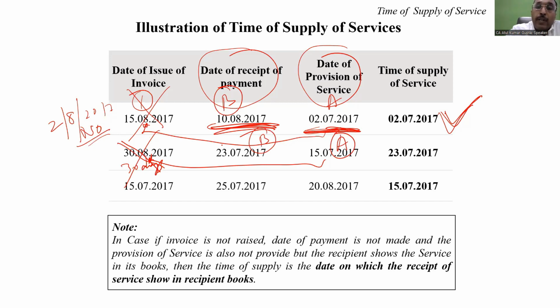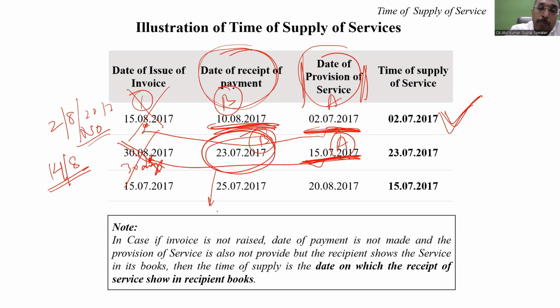Now, my dear friend, very interestingly, you need to learn that in this case, I am supposed to wait because, based on the provision of service, normally I should have raised the invoice by the 14th of August. So I will wait, okay, I will raise the invoice on the 14th of August. But before that, based on the date of payment, that is the 23rd of July, my time of supply will accrue on the 23rd of July.